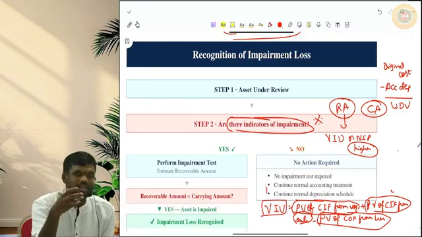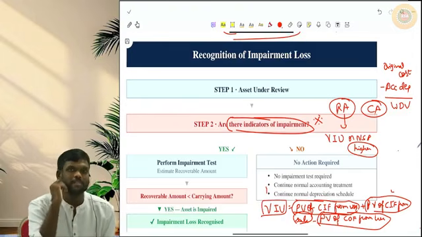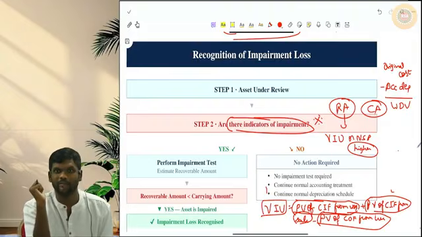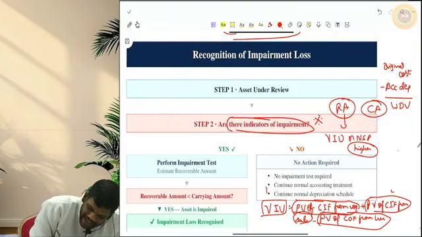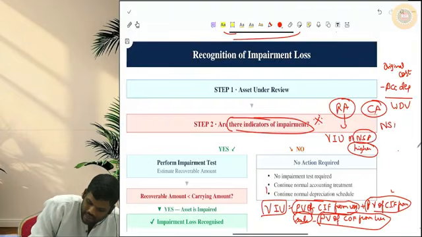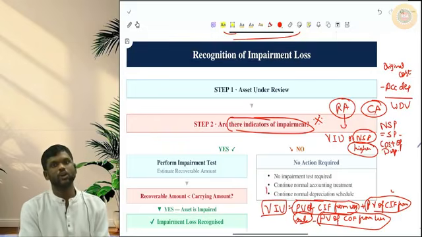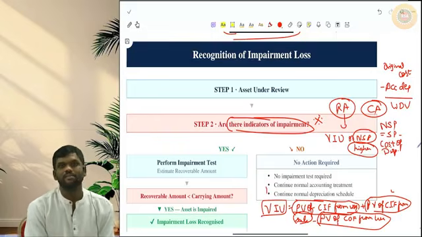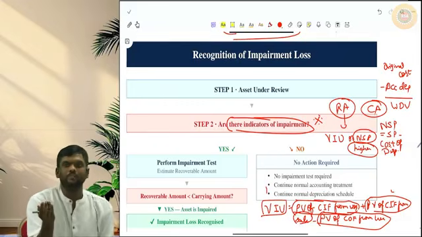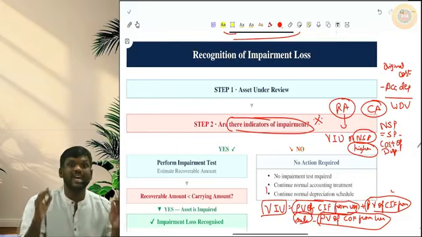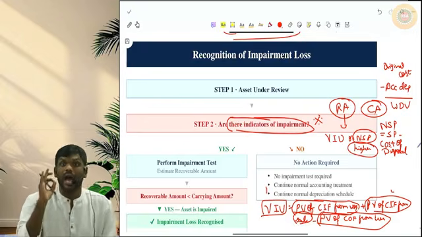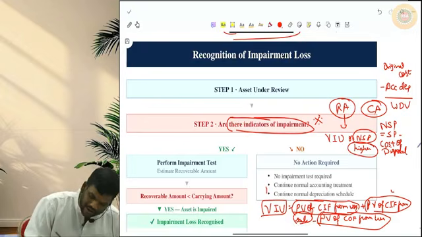Okay. Sir, is there any other way to make money from this plant and machinery? Yes, you can immediately sell also and make money. That is called NSP. NSP is equal to selling price minus cost of disposal. This is called net selling price, which is nothing but selling price minus cost of disposal. This NSP or value in use, whichever is higher, that is called the recoverable amount.